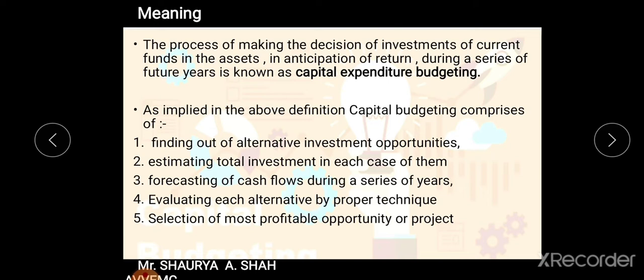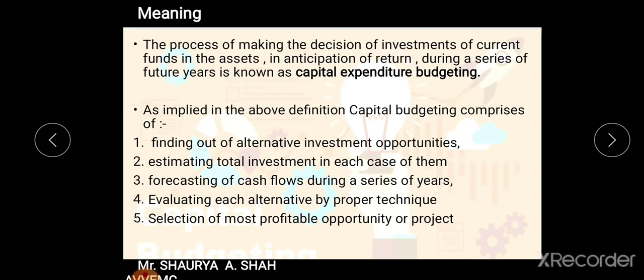After forecasting, fourth is to evaluate each alternative by proper technique. In the later part of the chapter, we will be studying the various kinds of techniques of capital budgeting, how you actually do capital budgeting. And the last step is the selection of the most profitable opportunity or project.